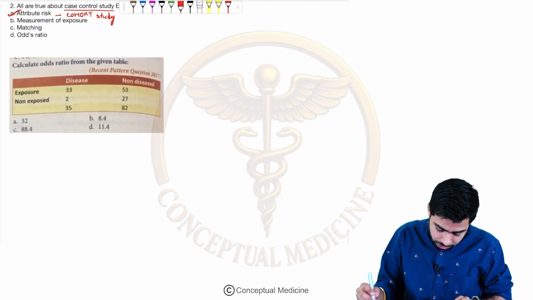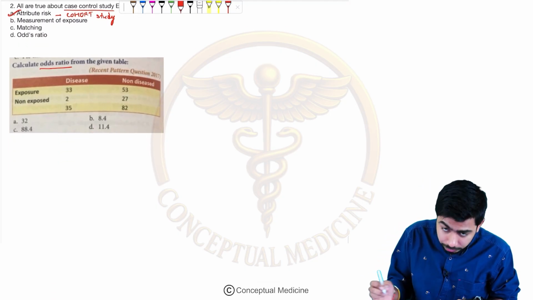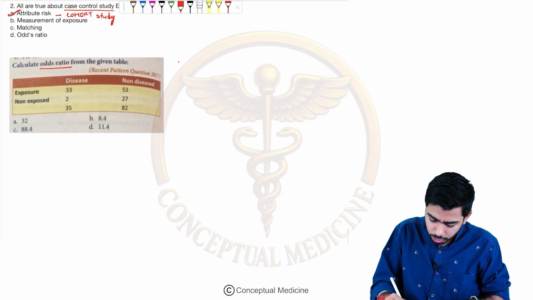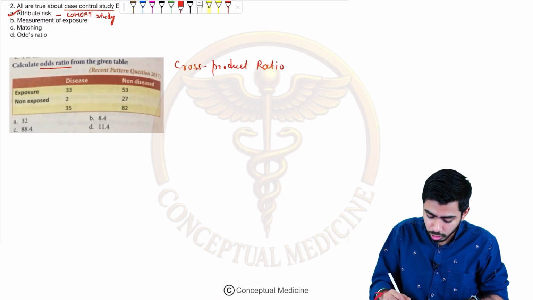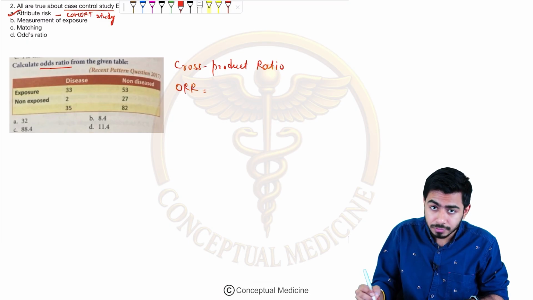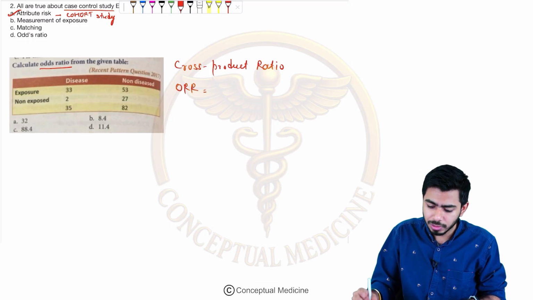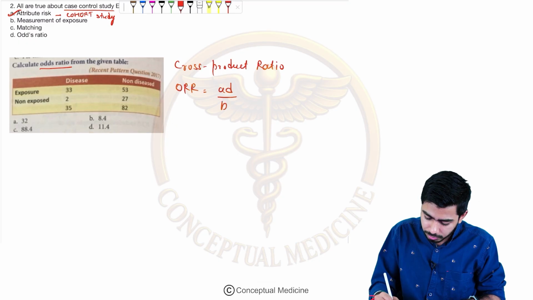Next question, guys. Calculate the odds ratio from the following table. Very easy. Odds ratio is also called the cross product ratio. Odds ratio formula I told you, cross product AD by BC. Remember, AD by BC.